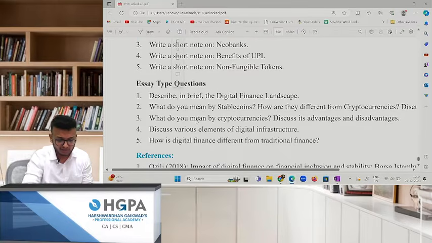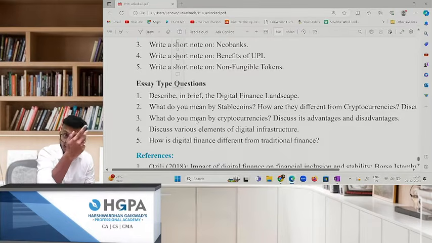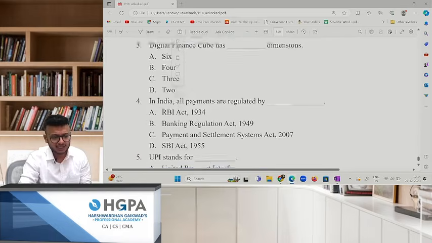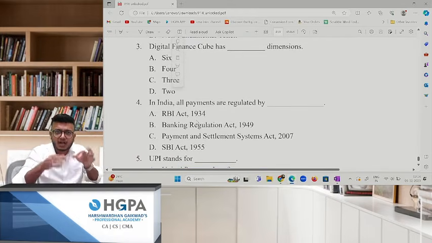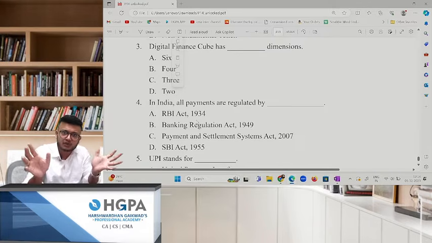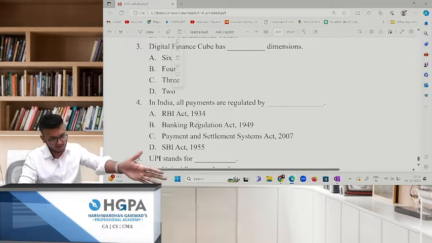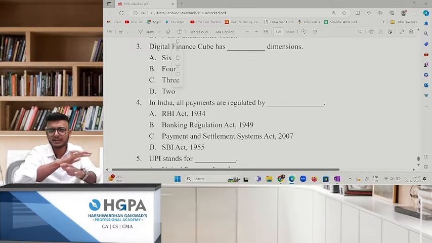Everything we have done, all these questions are in the notes only. Just go through this. I think this is enough for you. Digital finance, please do not miss this chapter. This will come. I know I've taken a very quick manner, but don't do theory very slowly. Do it in this fashion only. I'll give you the notes also. Just draw the flow diagram. It is more than enough.